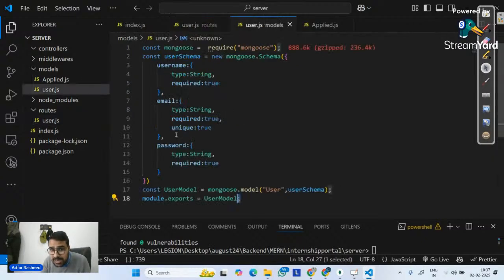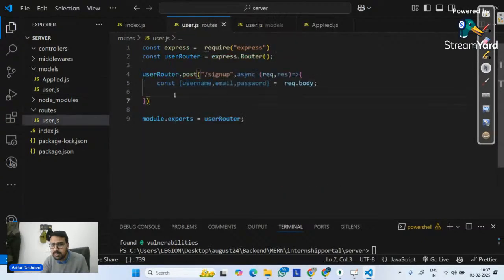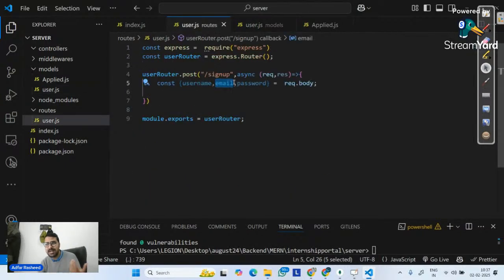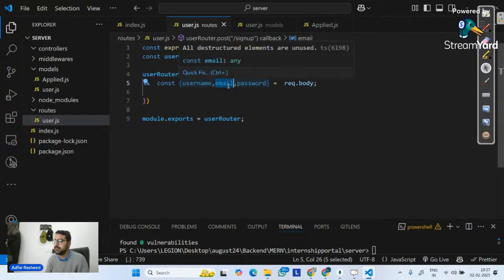Look at this model that I'm using and tell me exactly what should be the next step here. Next step is the email that the user is typing in the input field. Is there already an account with this email? Because email is unique over here. Maybe this user has forgotten that I have already signed up. Another account should not be created with this email field, right?